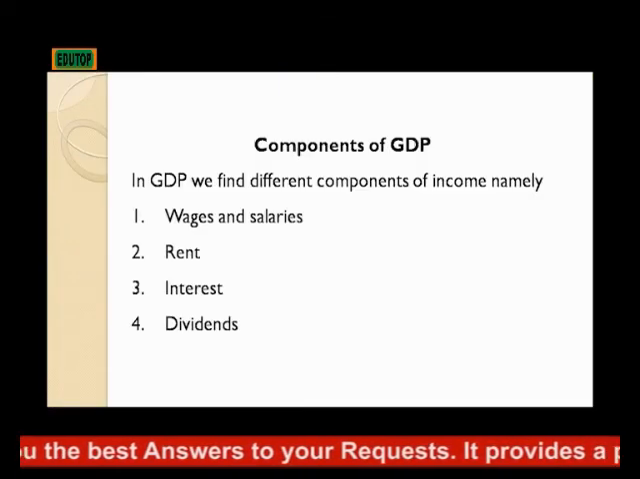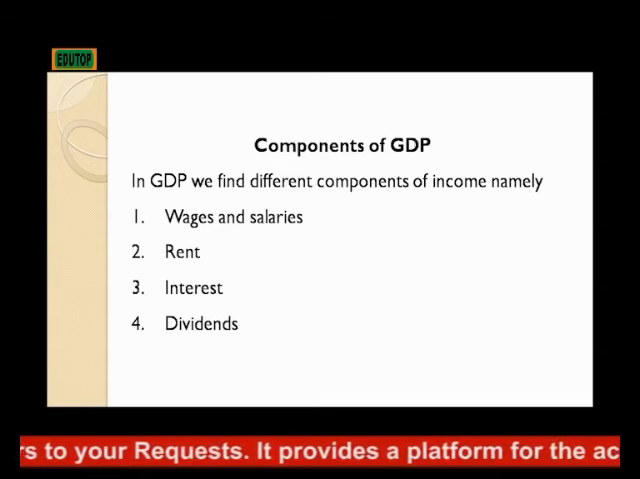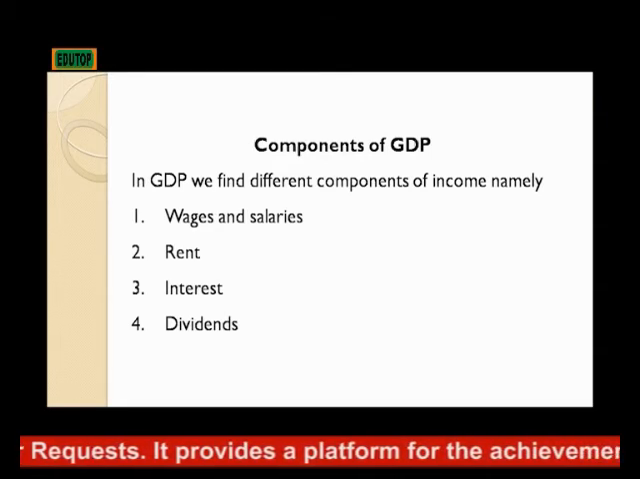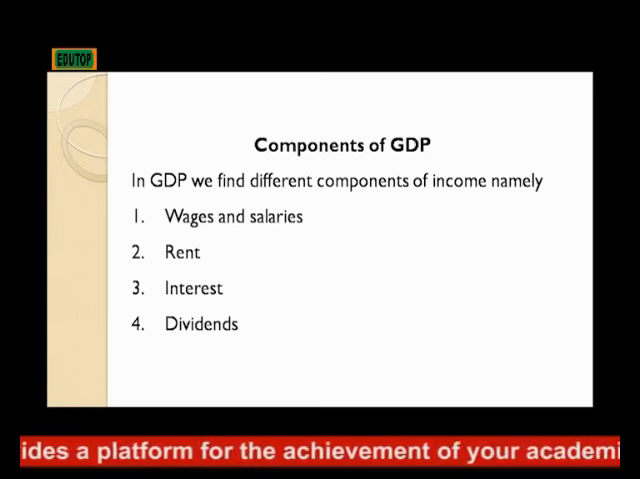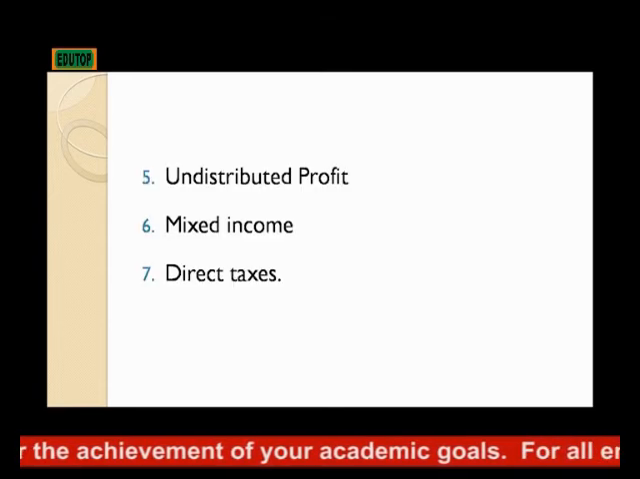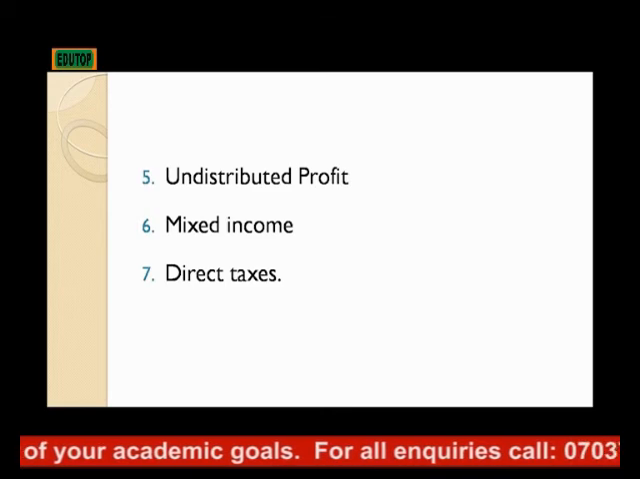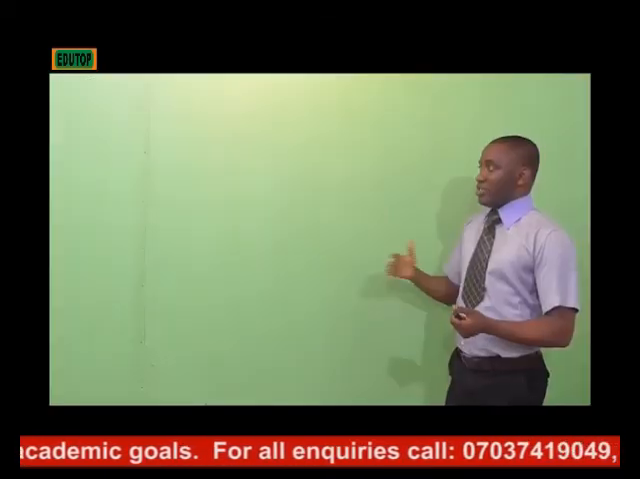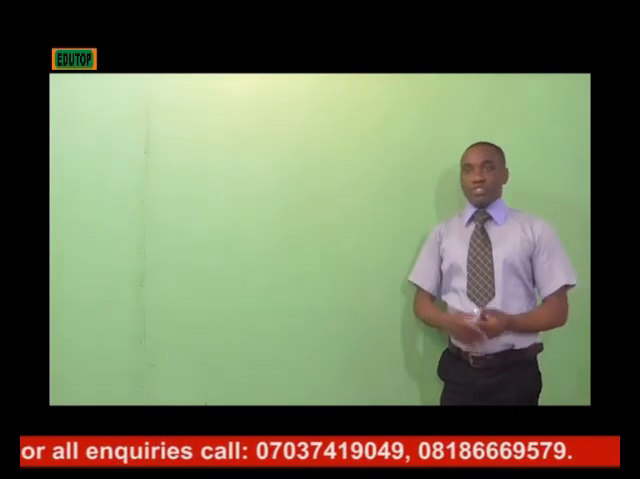And we have some components with which we can calculate the GDP in a country. The components are wages and salary, just like the gross national product. Then we have rent, interest, dividends, undistributed profits, mixed income, and direct taxes. And just like the gross national product as well, there are approaches with which we can calculate the gross domestic product.